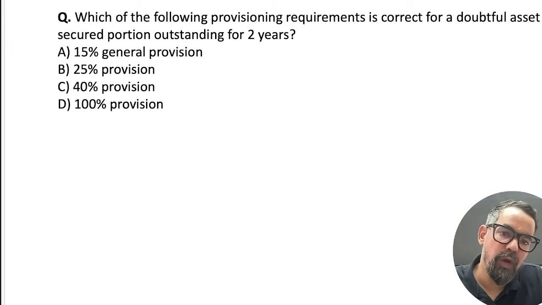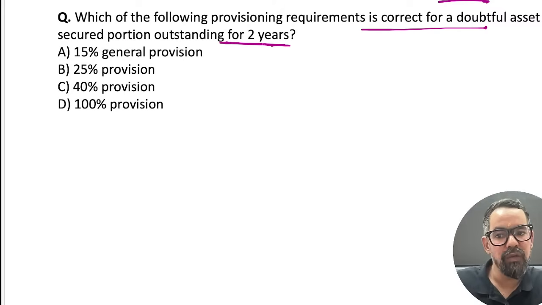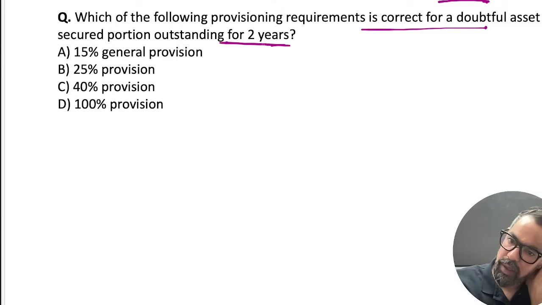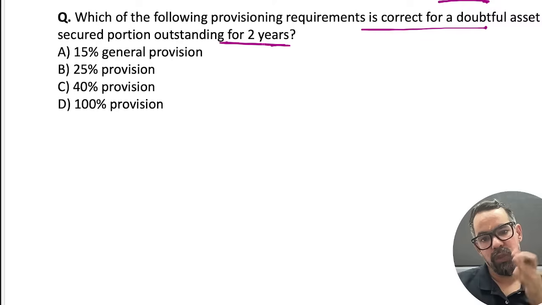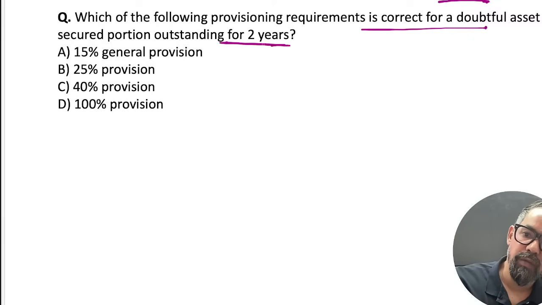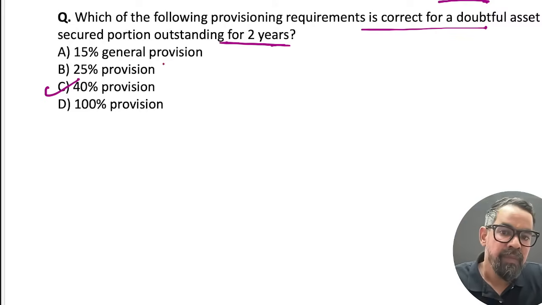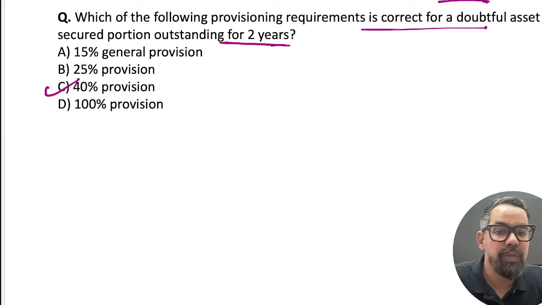Which of the following provision requirements is correct for doubtful asset? Secured portion outstanding for 2 years. So for doubtful we have 3 categories: category 1, category 2 and category 3. Category 1 is for up to 1 year, and outstanding for 2 years means 2 to 3 years, so doubtful category 2. Category 1 is 25%, category 2 is 40%, category 3 is 100%, right? C will be the right answer.